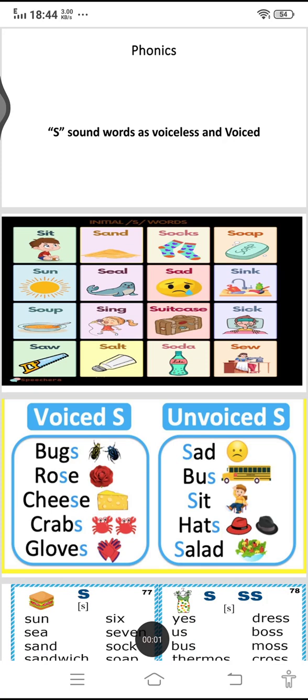Assalamu alaikum students. Today we will study the sound of S as voiceless and voiced sound. It means that S gives you a voiced sound and an unvoiced sound. Unvoiced sound is S. Voiced sound is Z. Okay. First we will observe the words with unvoiced sound or S sound.